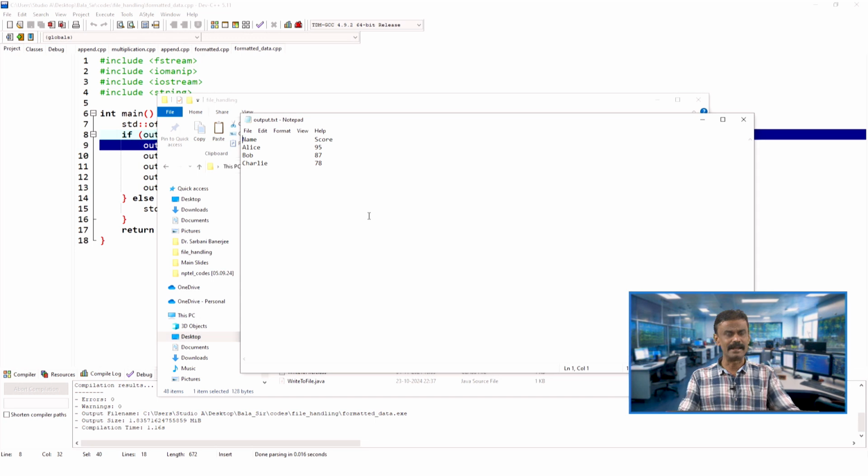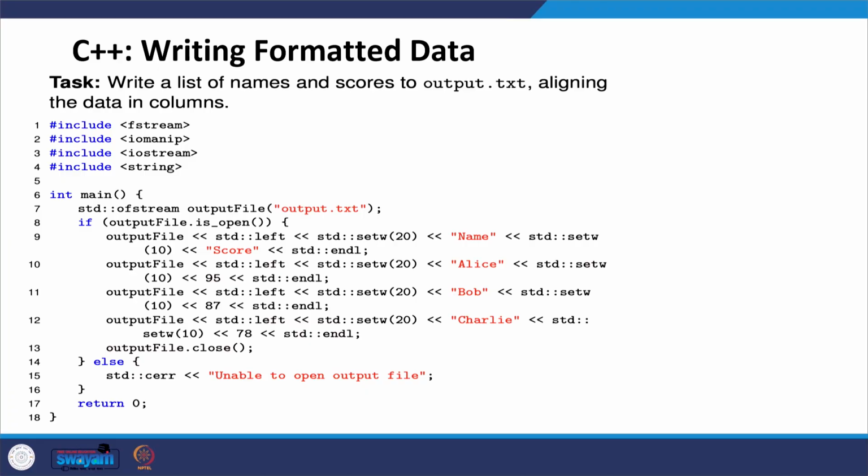You might have practically done that, as I keep saying, in some spreadsheet. Suppose I want to enter certain marks or certain data, you keep the left alignment or right alignment, or even in a document file you do the left alignment, right alignment, etc. The same thing with the help of a program. Is it possible to do that? Yes, when you are handling the file and you have some streams, how to use the output file stream. I can put the left alignment like left, and as in the previous case fixed, setprecision, all these built-ins you can use, and then you can make the output formatted.